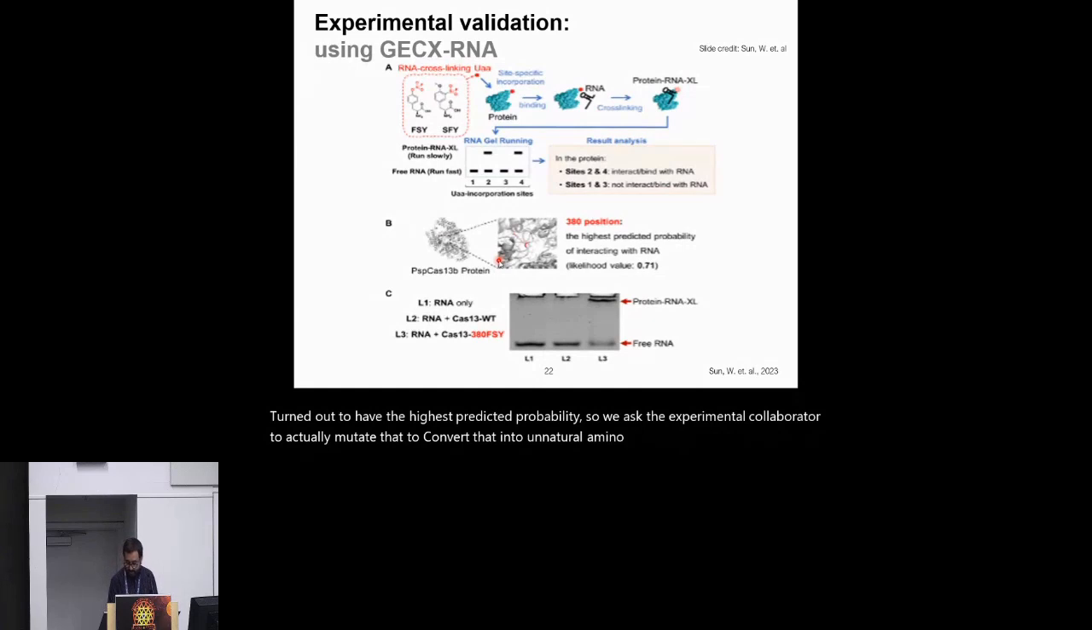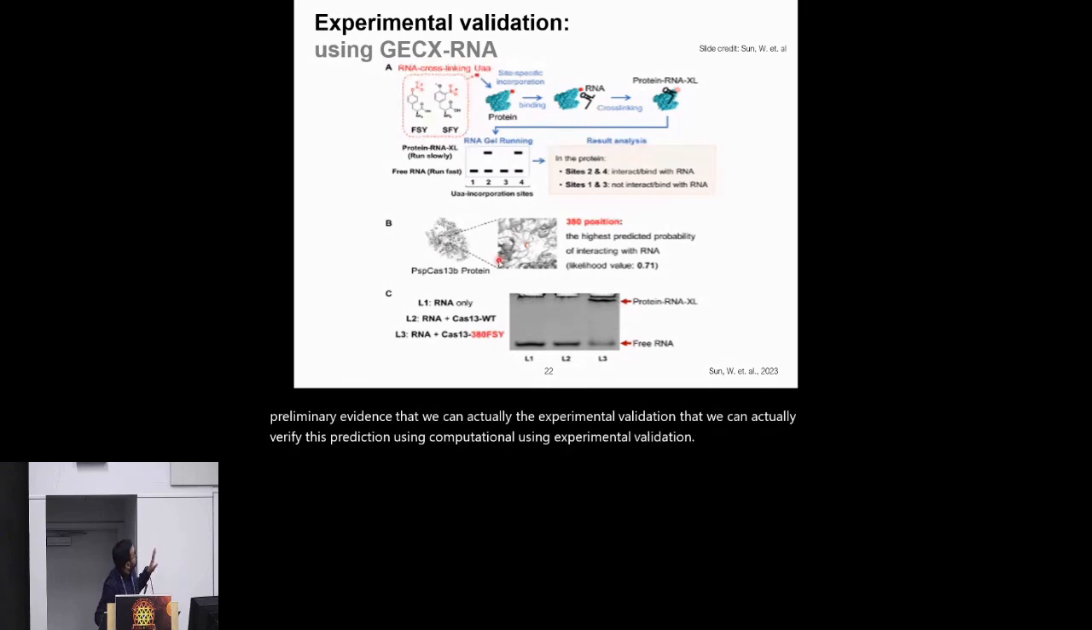Then they ran the modified unnatural amino acid and incubated it with the CRISPR RNA. In gel running experiments, it turns out this sample, which has the unnatural amino acid, showed a slower running band, which means it was cross-linked. So this is preliminary evidence, an experimental validation, that we can actually verify this prediction.